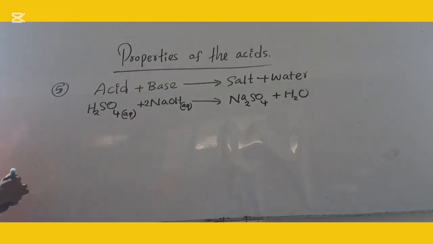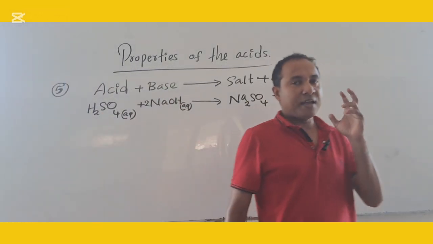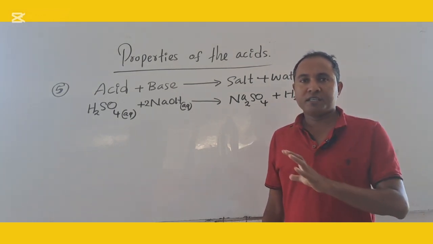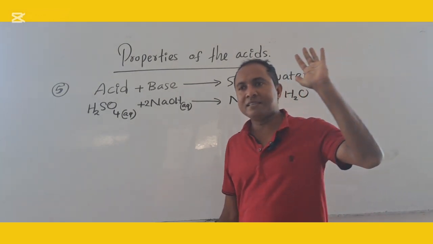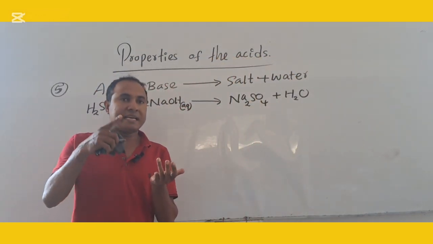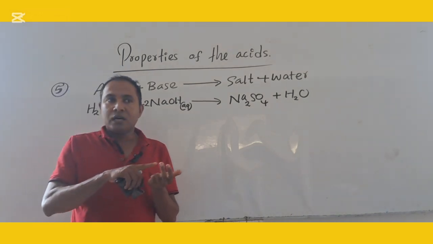Right. You must keep remember, another property of the acid is acid react with base, what will produce? Salt and water. Right. What is the first property of the acid? Again remember, acids have corrosive properties. Second one, acid have sour taste.